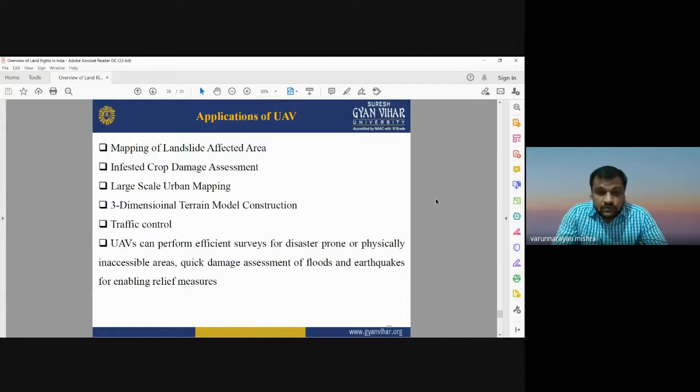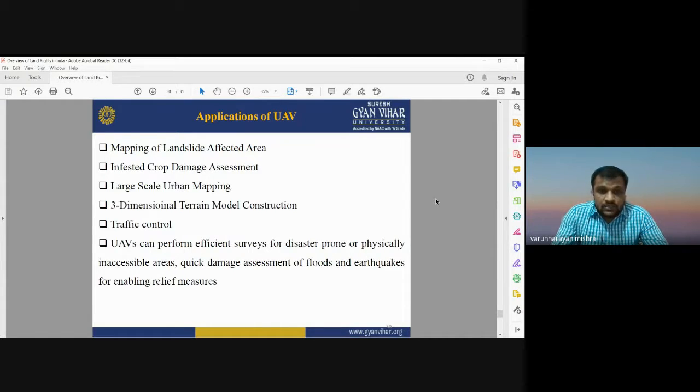It can be used for providing efficient information. It is used for providing data sets of inaccessible areas. It can be used for quick damage assessment in case of floods and earthquakes, and that can be useful for enabling relief measures. So these are some other applications of UAVs.